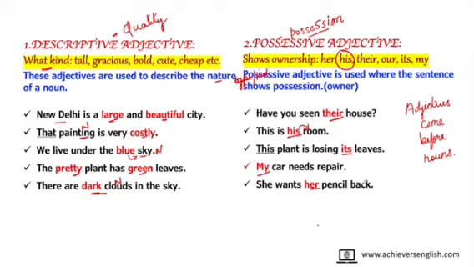So my dear friends, if your nouns are not clear, if you are unable to pick out all the kinds of nouns, you are surely going to get stuck in this topic. So I appeal once again: go through nouns once again. Picking out all the kinds of nouns will help you pick out adjectives. So we can notice here that house is a noun, and an adjective is coming before it. Room is a noun, leaves is a noun, car and pencil are all nouns, and the adjective is coming before the noun. But as I said before, in the adjective of quality, this rule doesn't apply.